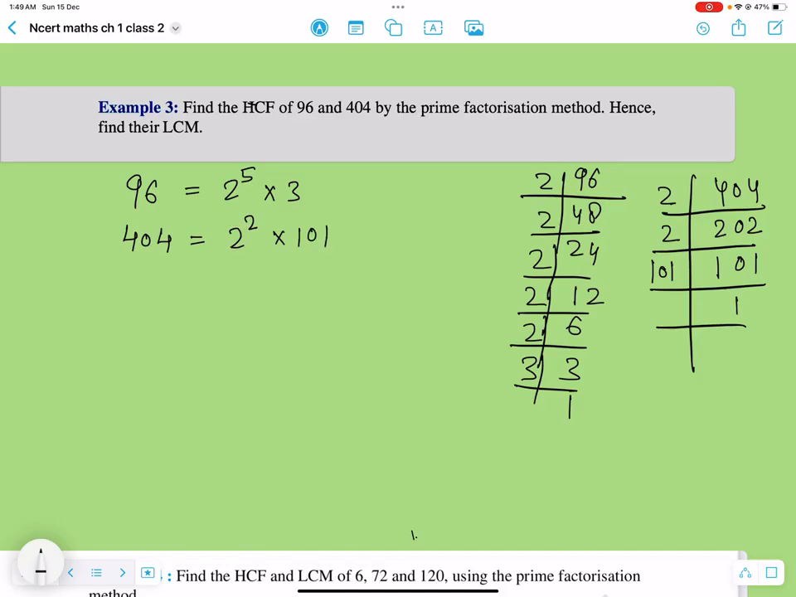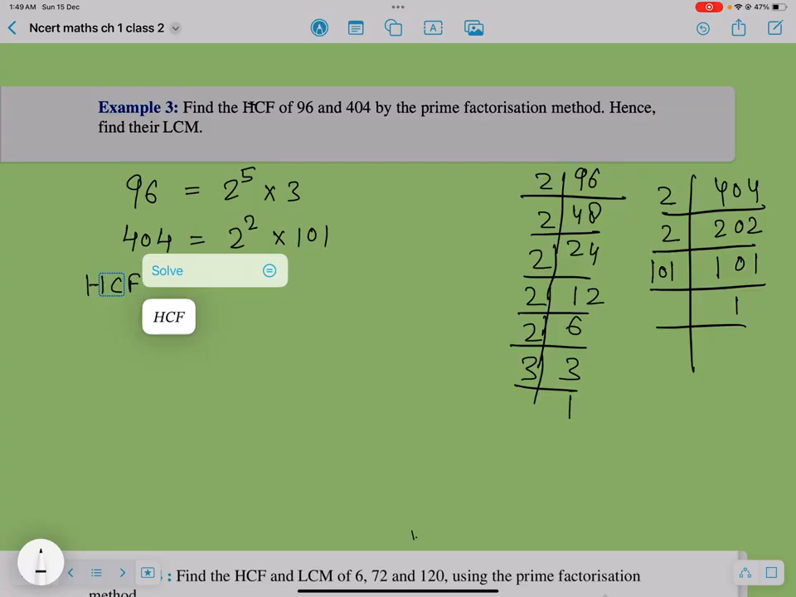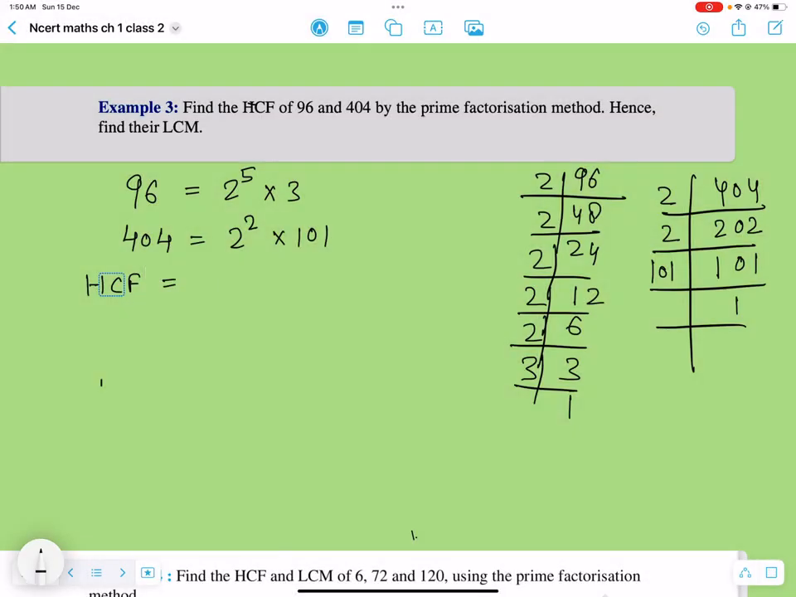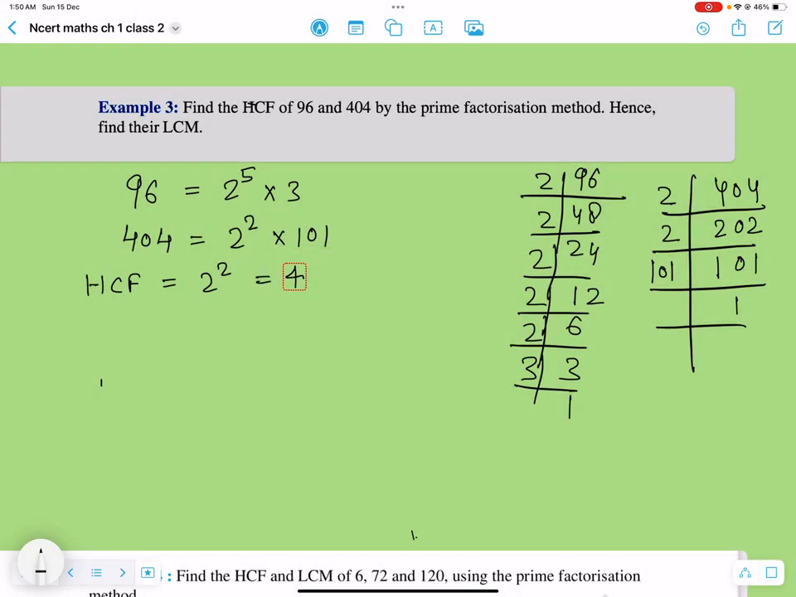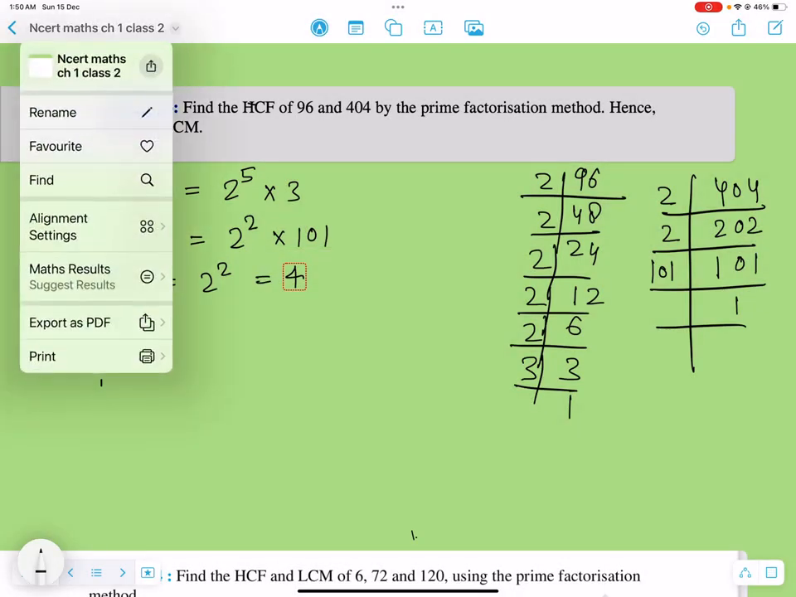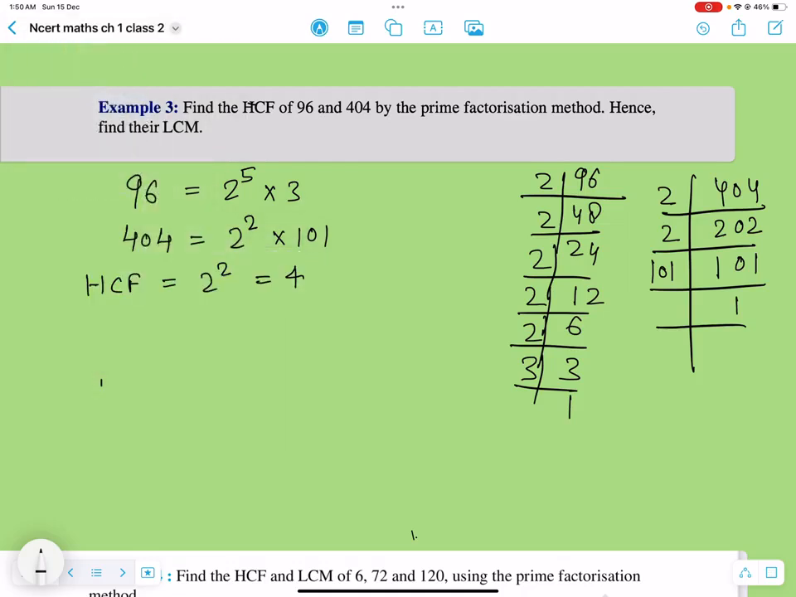So the highest common factor, nice and easy. You can take the common prime factor, that is 2, and the least power. So that will be 2 raised to power 2, and the answer would be 4. Now, I think this is disturbing us quite a lot. Let me see how we can turn off the math results.